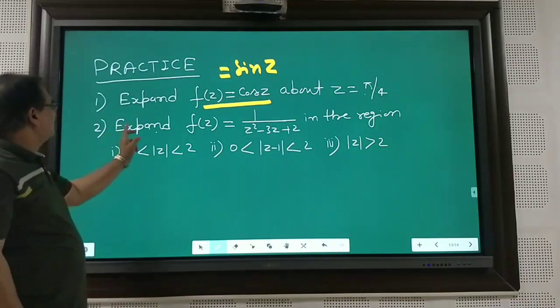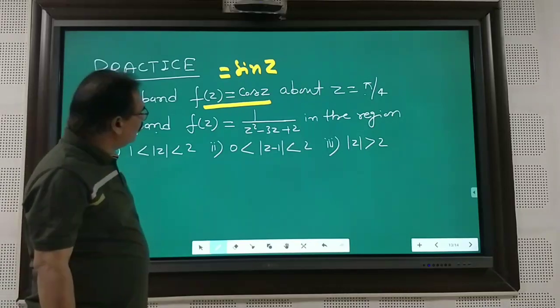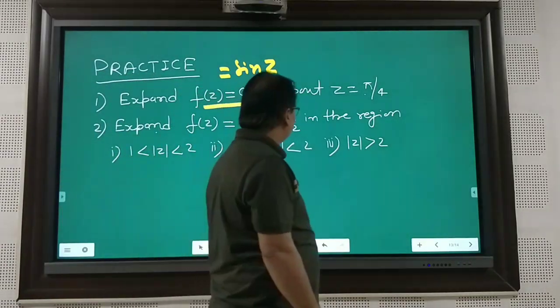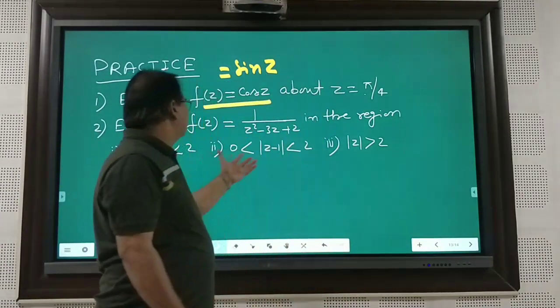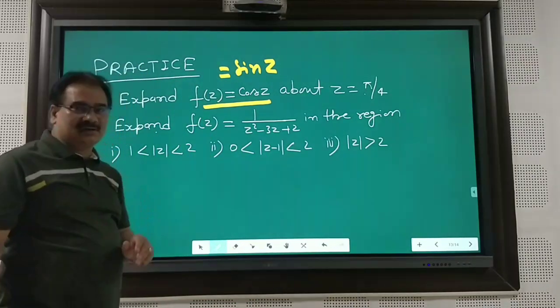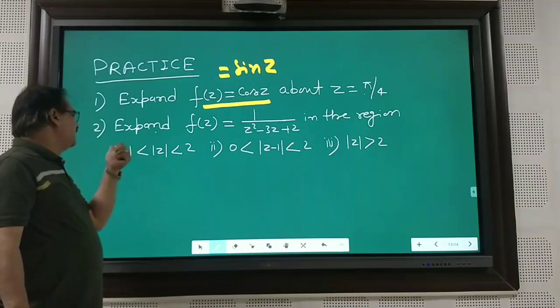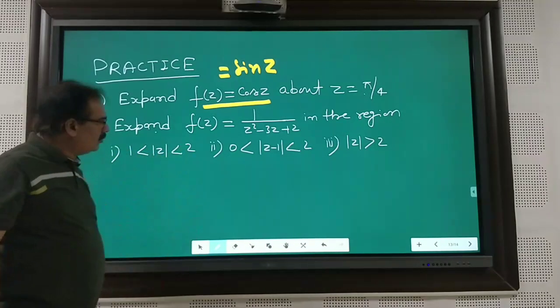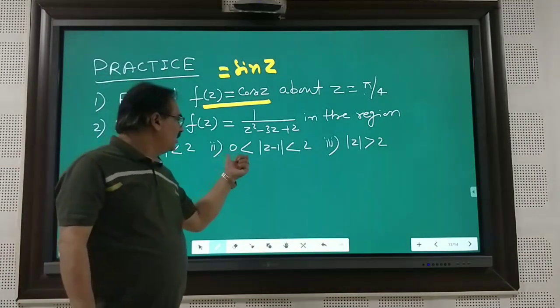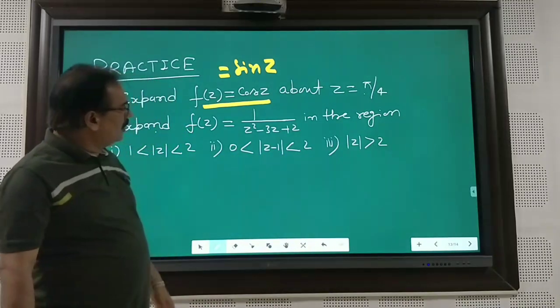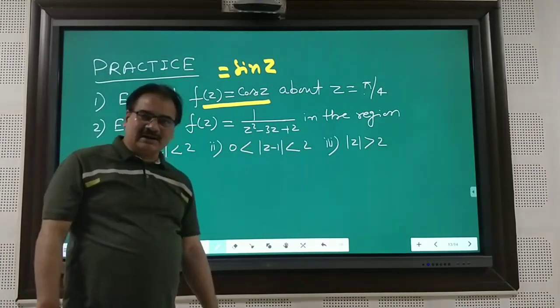And the second is f(z) equal to 1 over z square minus 3z plus 2 in the region, and I have given three different regions for your practice. The first region is modulus of z between 1 and 2, the second is modulus of z minus 1 between 0 and 2, and the third is modulus of z greater than 2.